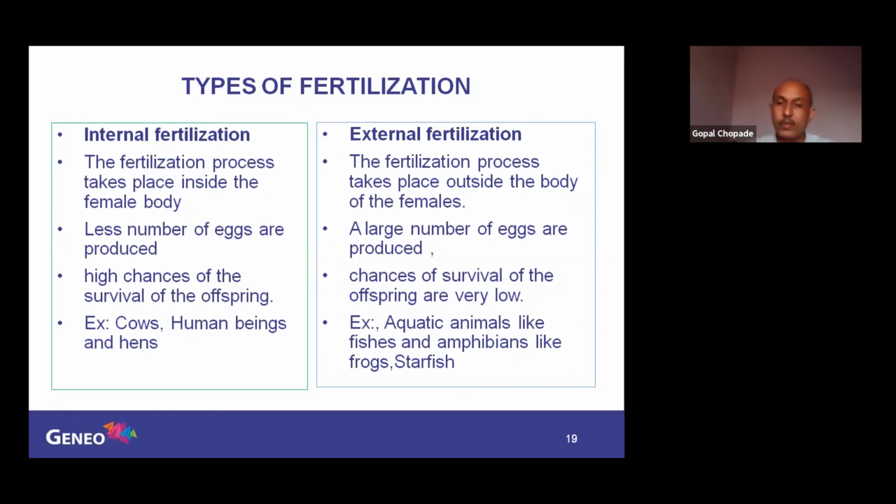Examples are all aquatic animals like fishes, all amphibians like frogs, or starfish, and others also. So many are there. So this is the basic difference between internal and external fertilization. Do you have any questions? You can just ask.